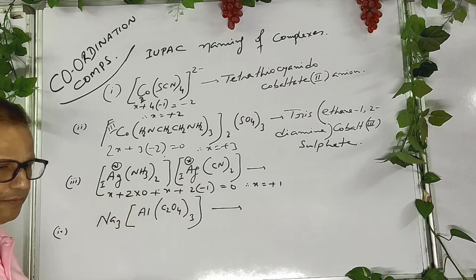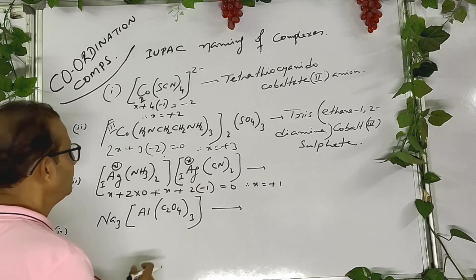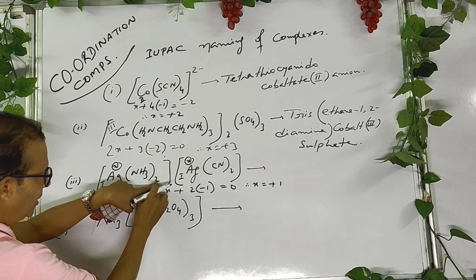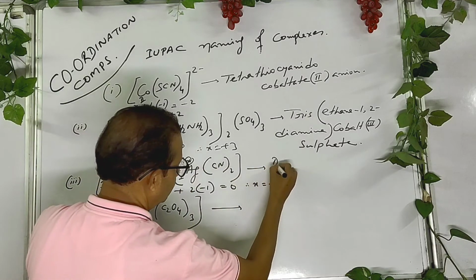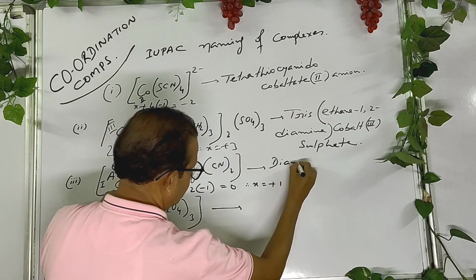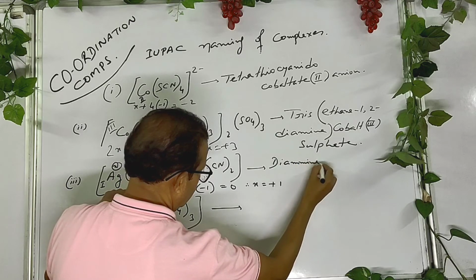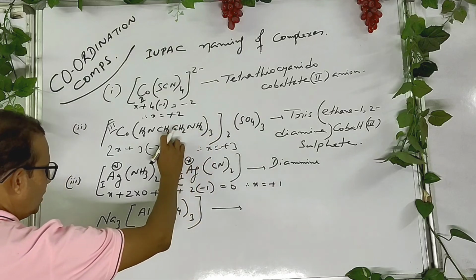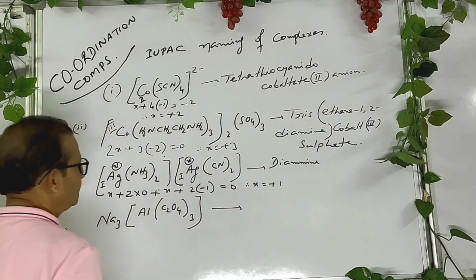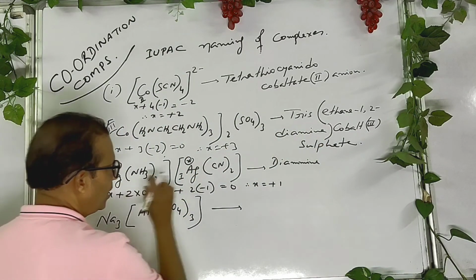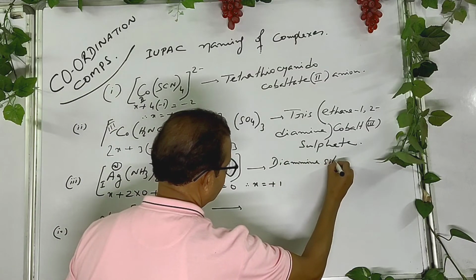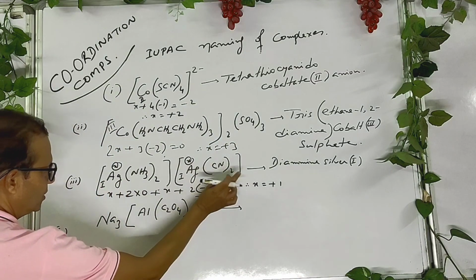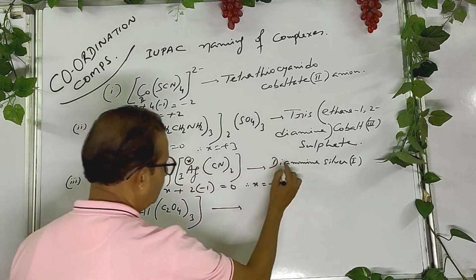How to write the IUPAC name? Listen the IUPAC name, okay? Di or bis, diammine. Write double m, okay? In case of ammonia, write double m. In case of ethylenediamine, write single m. Silver(I). Then write the name of this. Dicyanido.